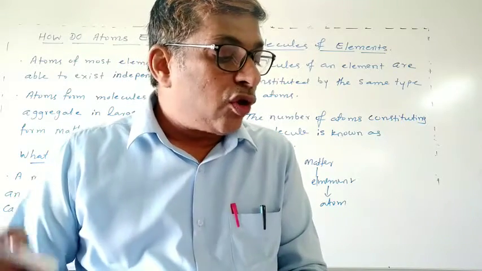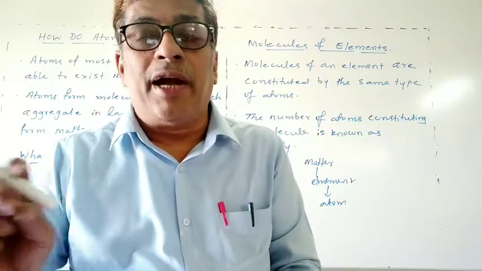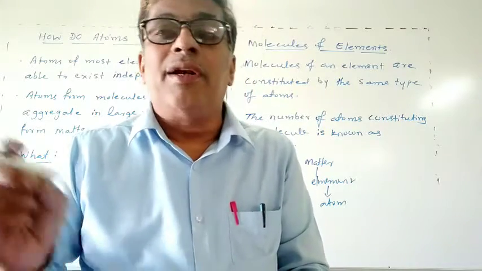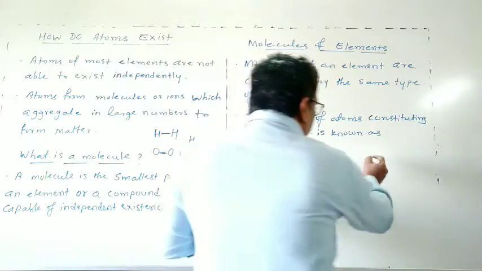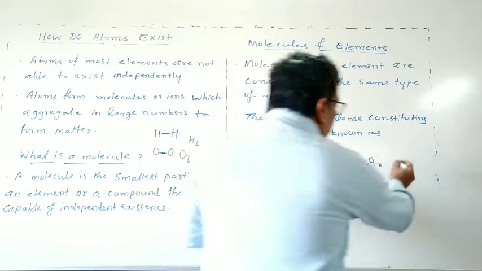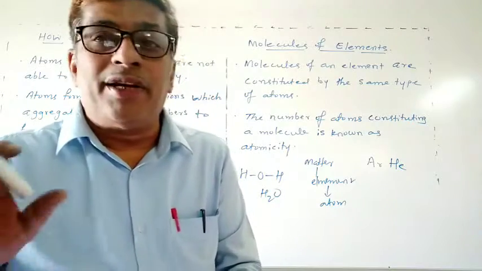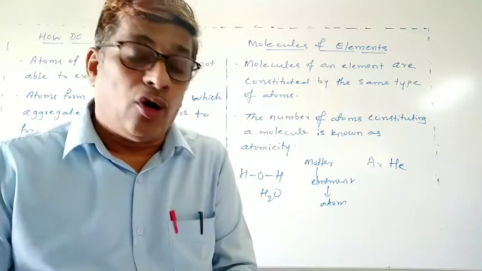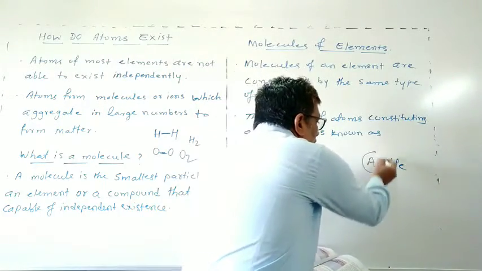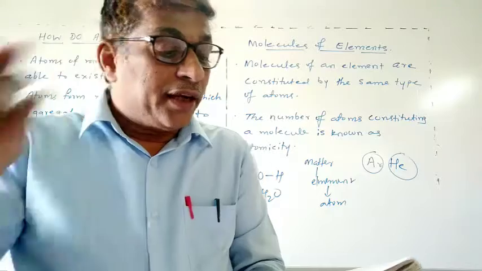For example, molecules of many elements such as argon, Ar, and helium, He, are made of only one atom of that element. Argon is only one atom, and helium is only one atom of the same kind.